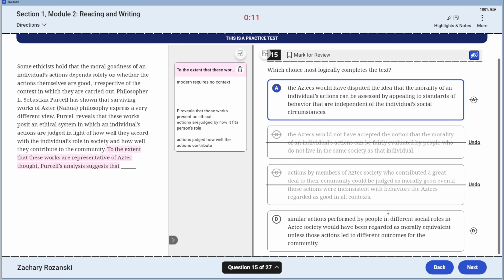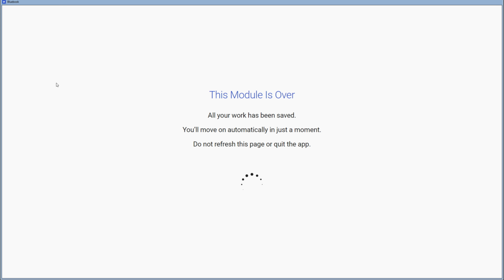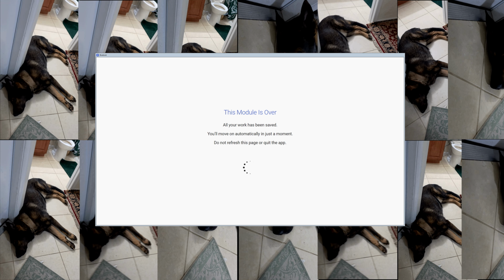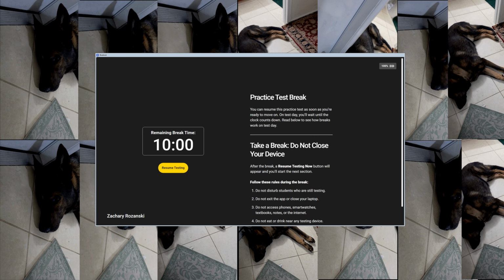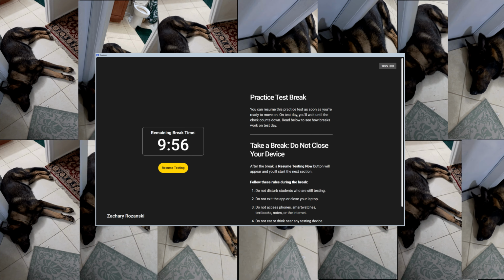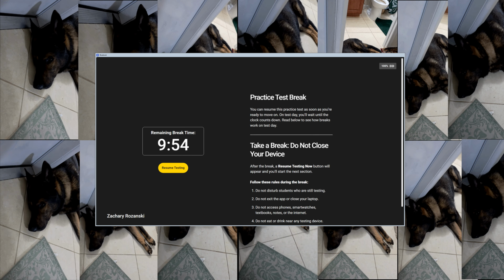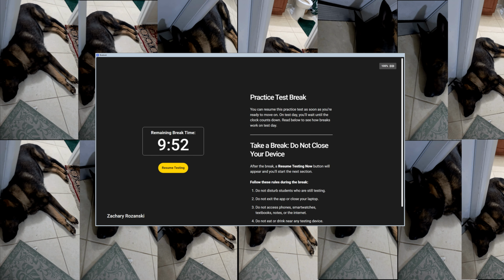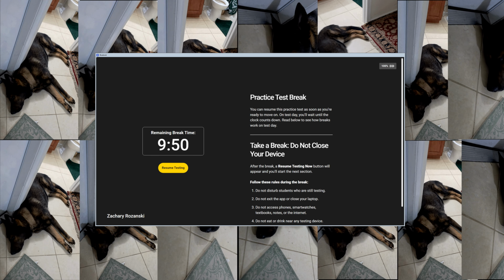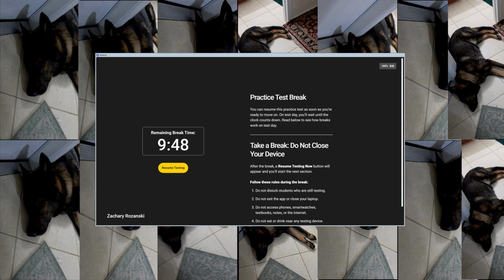No, they don't believe that there are actions that are good in all contexts. Similar actions performed by people in different roles in society that would have been regarded as morally good unless those. No, they don't. They don't believe. Not the unless. Yeah, A is the right answer for sure. In these final seconds, I'll just say, this is going against the statement that an individual matters and the individual role matters. That last one was saying that unless there was like a condition, if one, then not the other. But you would just refute that. The conditions matter, is what you would say. Just in the nick of time.